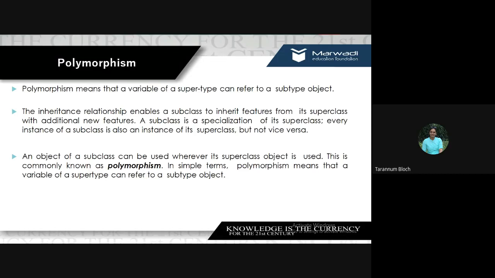So in inheritance, when a superclass and subclass relationship is there, the subclass will have some additional features, right? We call it a special feature, and that's why a subclass is a specialization of its superclass. A subclass is a specialization of its superclass because it has something extra, something special compared to the parent class, right? So every instance, that is every object of a subclass, is also an instance of its superclass.